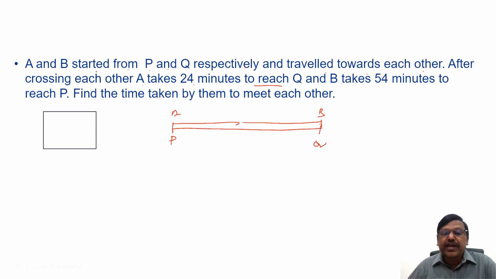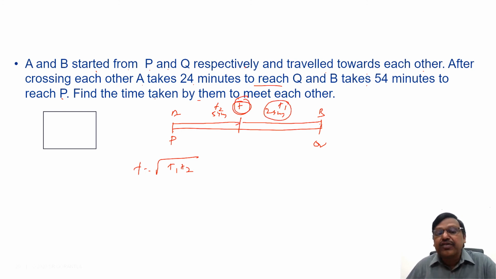Right. After meeting, A takes 24 minutes and B takes 54 minutes to reach P. Find the time taken by them to meet. So this is T1, this is T2. I have to find T. What is the relation we discussed? T is equal to square root of T1 and T2. The time to meet will be T. The time taken to reach the destinations after meeting are 24 and 54, so T is equal to square root of T1 and T2, right?